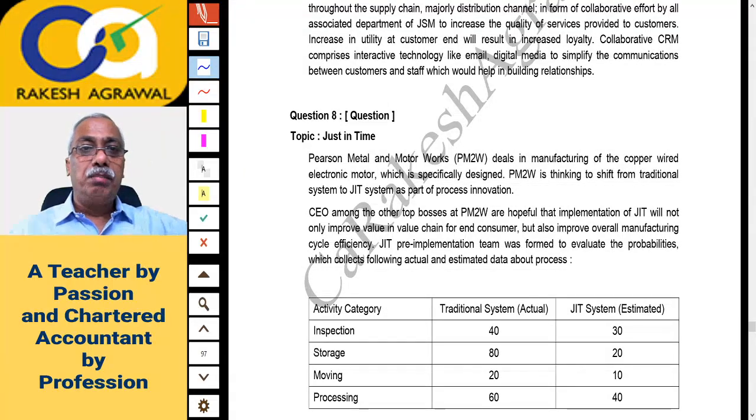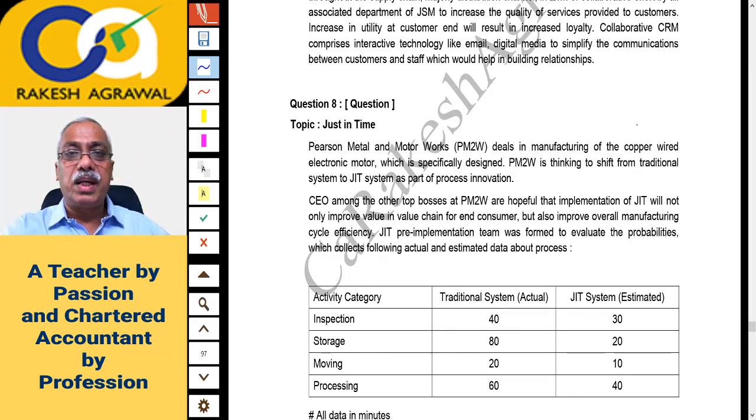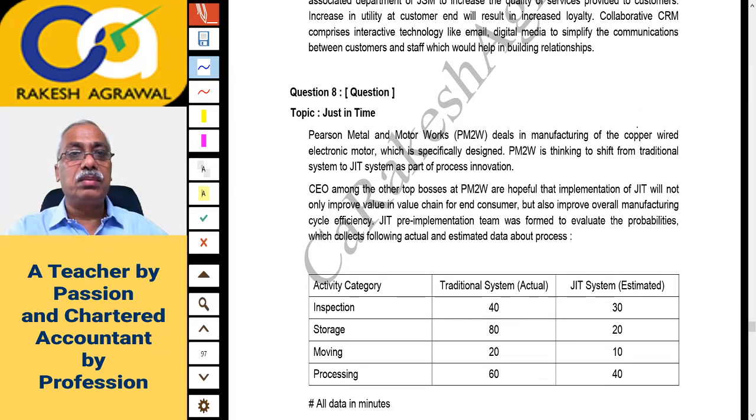Question 8. Pearson Metal and Motor Works, right? PM2W. Okay, we'll call it as Pearson. That will be easier to pronounce. So Pearson Metal and Motor Works deals in manufacturing of copper wired electronic motor, which is specifically designed. Pearson is thinking to shift from traditional system to JIT system as a part of process innovation, from traditional to JIT. CEO, among the other top bosses at Pearson, are hopeful that implementation of JIT will not only improve value in value chain for end customer, but also improve overall manufacturing cycle efficiency.